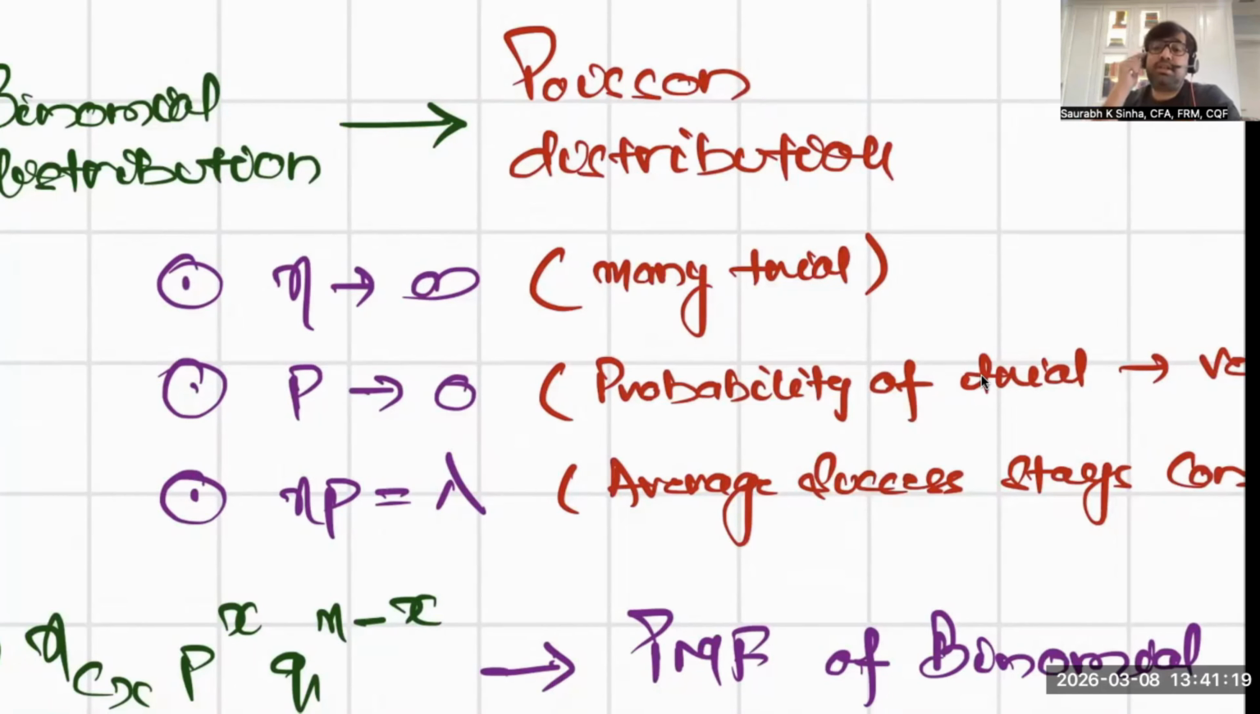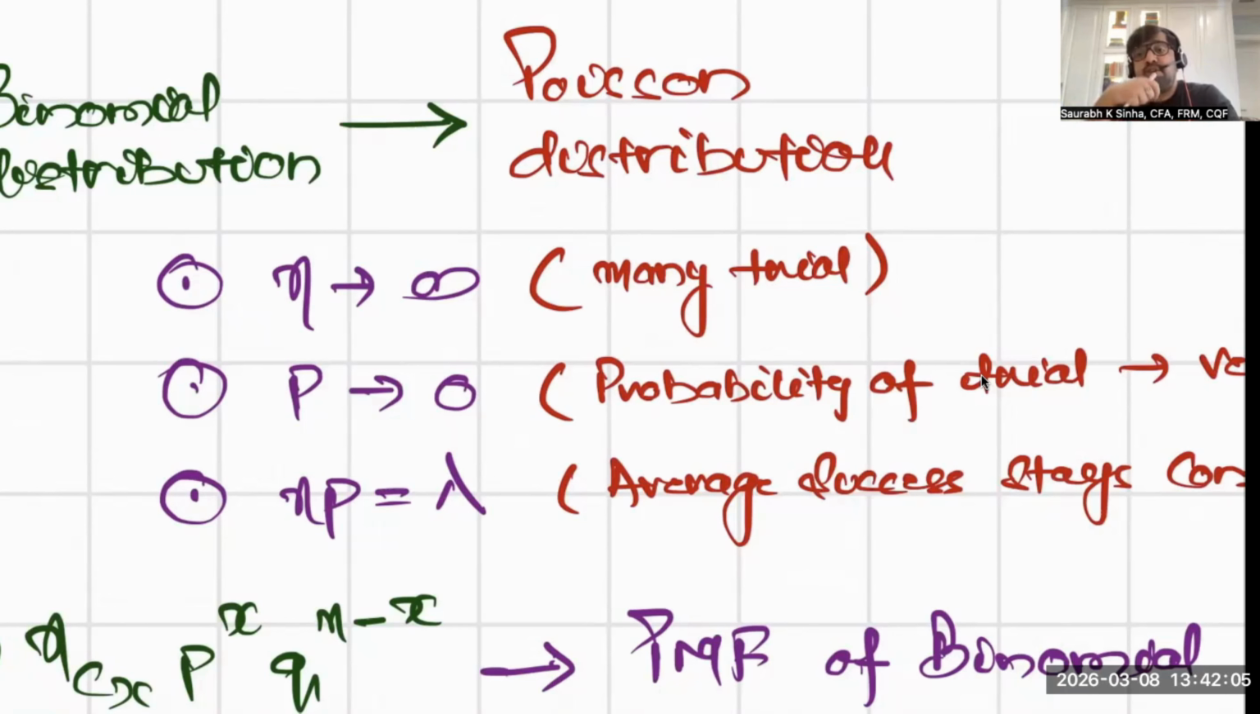Okay. And in this session, we'll see how the probability mass function of the binomial distribution can be used to derive the probability mass function of the Poisson distribution, or how it converges to it. In many ways, you can say that the binomial distribution is the mother of all distributions. Under certain conditions, the binomial distribution converges to the Poisson distribution, and under other conditions, it can also converge to the normal distribution.